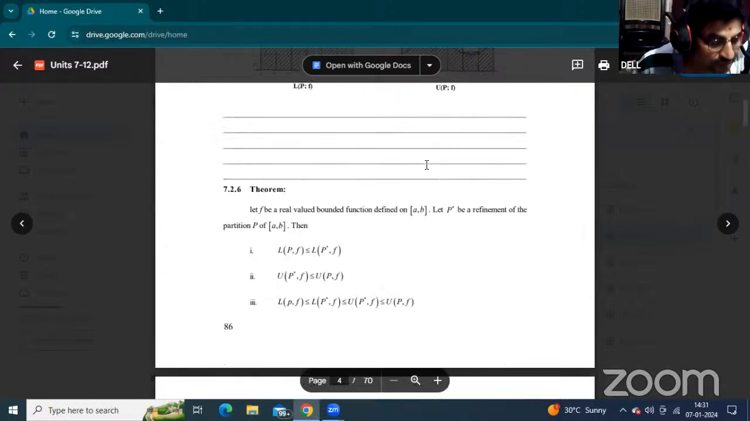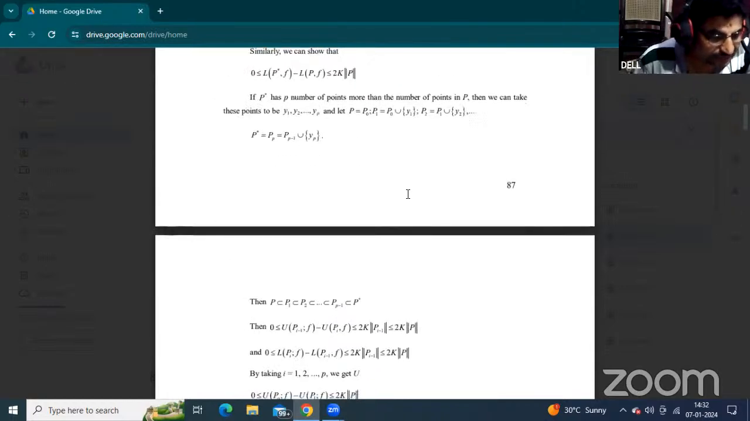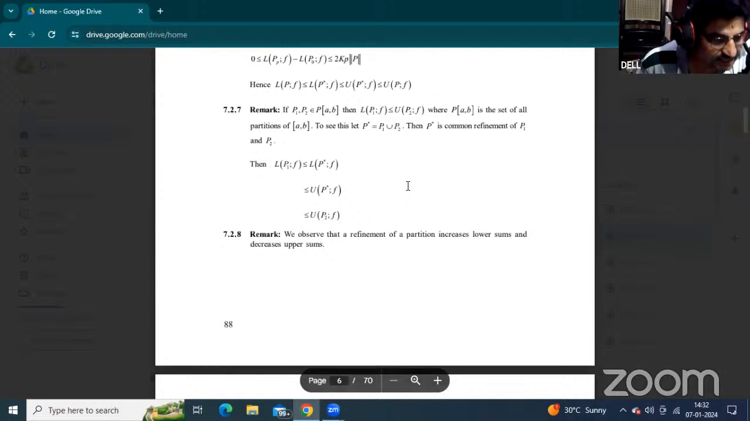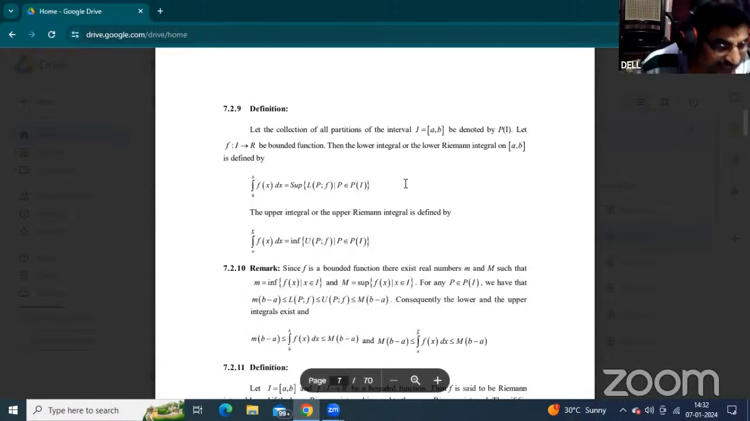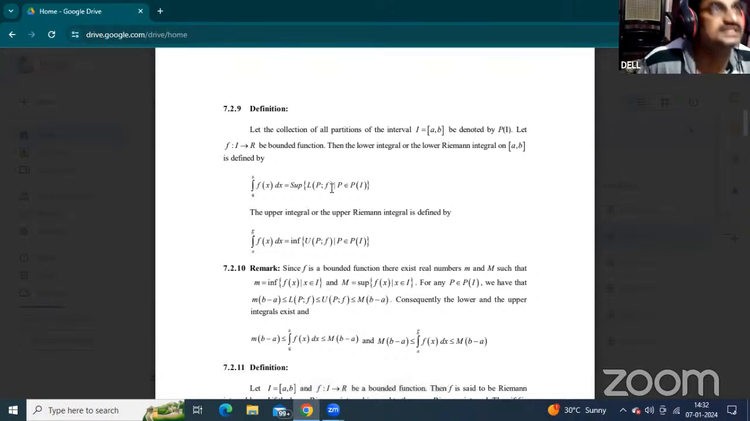Now you have to refer to Theorem 7.2.6. In the next class I will explain how to define the lower Riemann sum and upper Riemann sum. This is the lower Riemann integral, 7.2.9. Just observe how we define the Riemann sum and Riemann integrals.